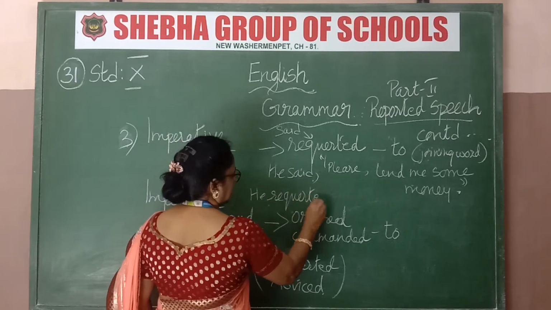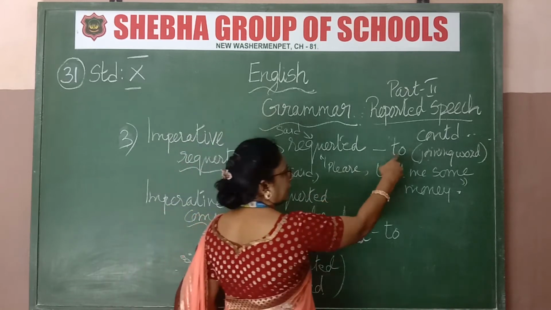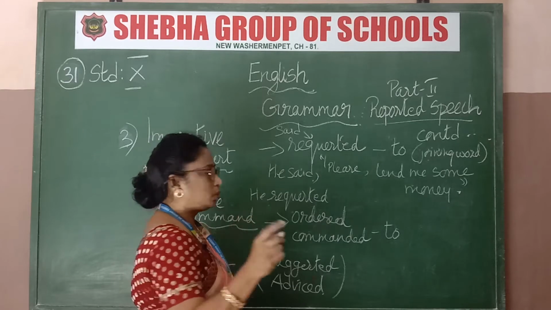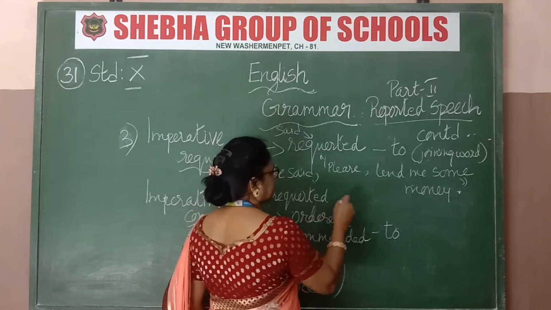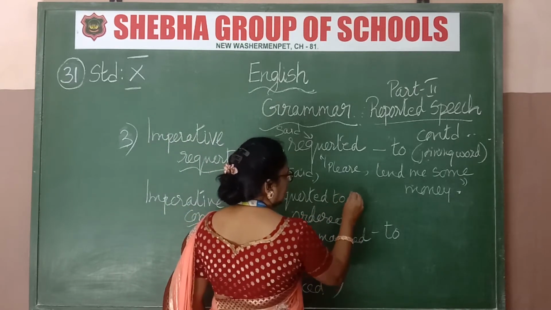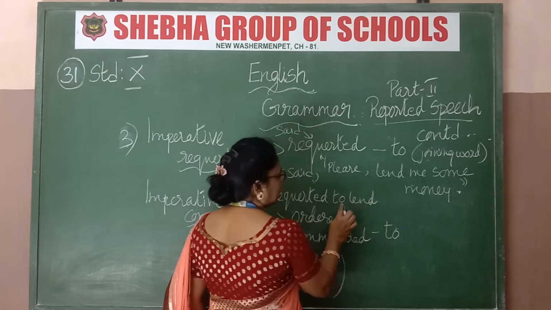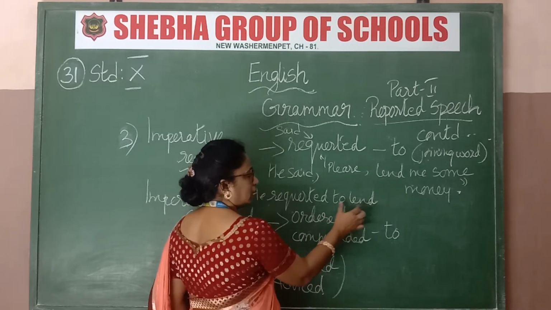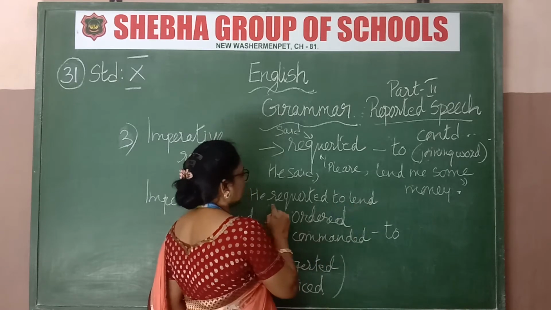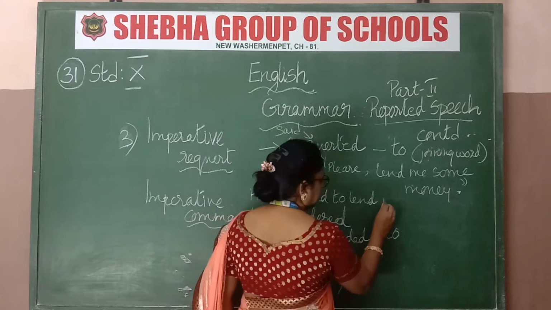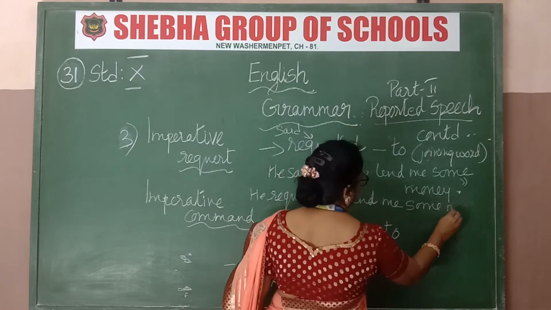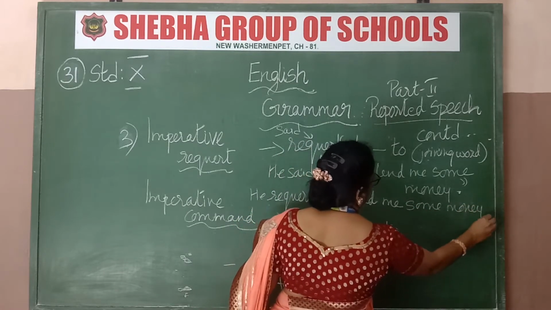He requested. What is the joining word? The joining word is the infinitive to. So, he requested to lend him: verb plus to plus verb. To plus verb should come next, that is, he requested to lend him some money. That's all, full stop.